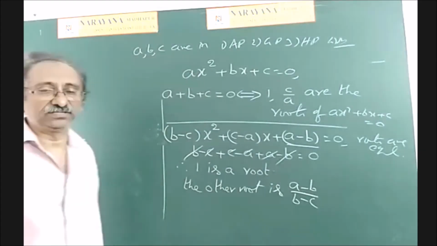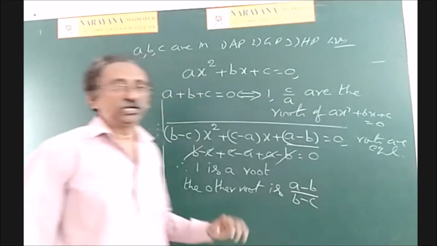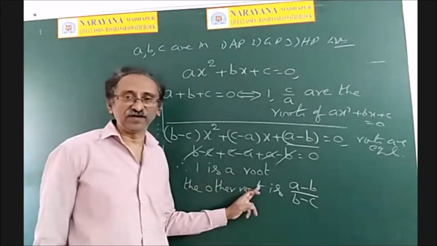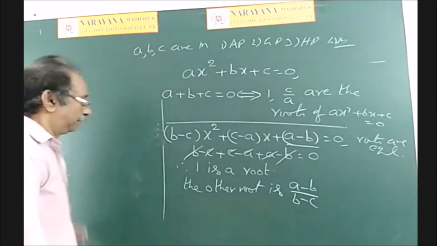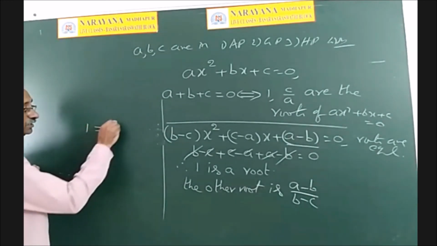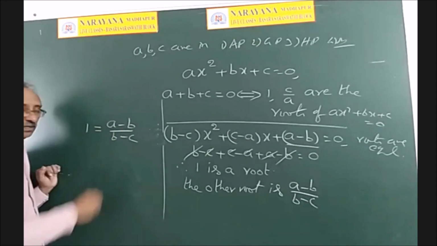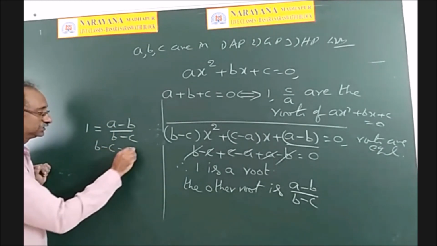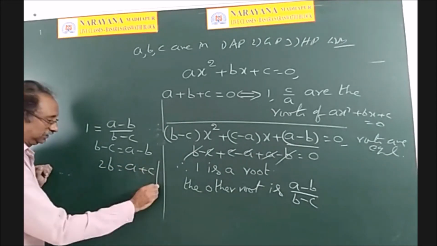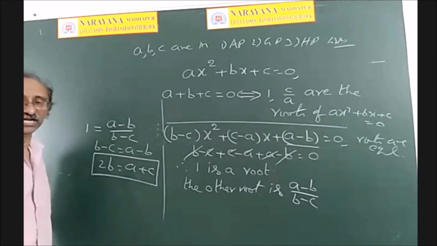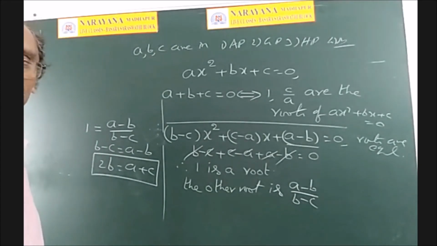So these are the options. Now what is the information given? Roots are equal. Now we can find that one root is 1 and the other root is a minus b by b minus c. But given that roots are equal, so 1 is equal to a minus b by b minus c. And therefore, b minus c is equal to a minus b. 2b is equal to a plus c. And see, observe, this is the condition for arithmetic progression. So a, b, c are in arithmetic progression.